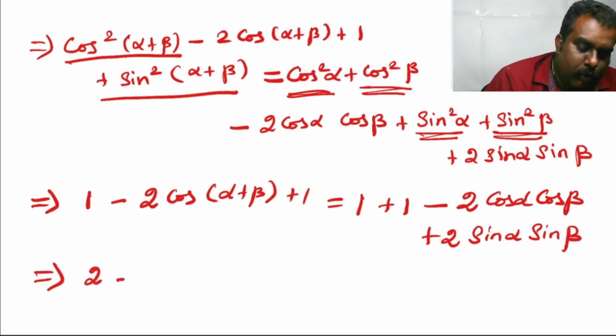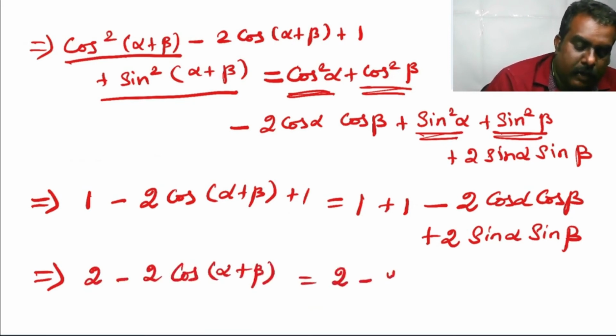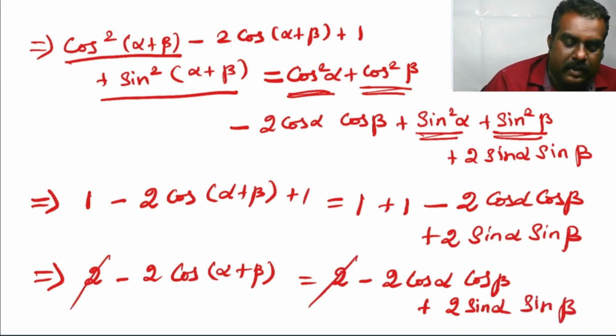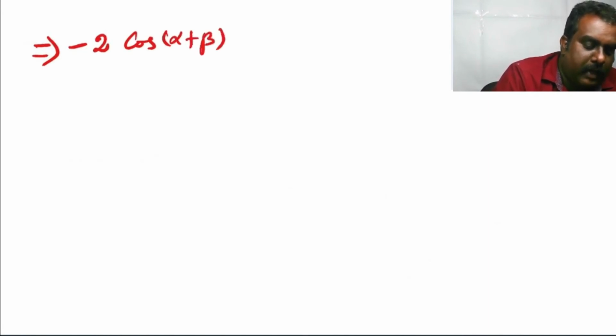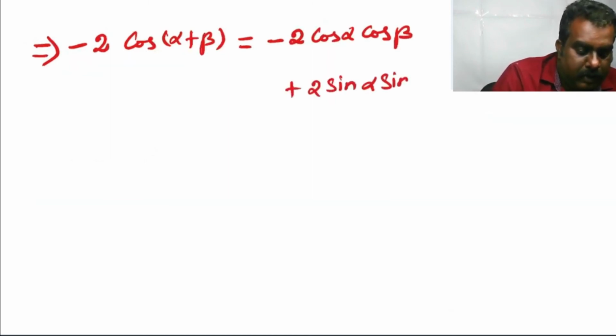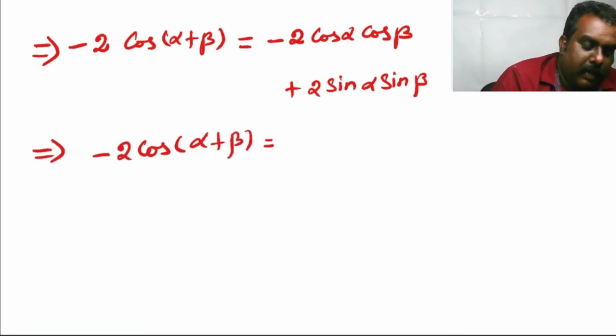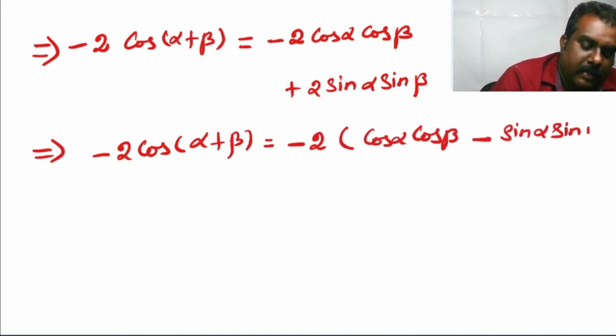From this we can get 2 minus 2 cos alpha plus beta is equal to 1 plus 1, 2, minus 2 cos alpha cos beta plus 2 sin alpha sin beta. 2 to cancel, which implies minus 2 cos of alpha plus beta is equal to minus 2 cos alpha cos beta plus 2 sin alpha sin beta, which implies minus 2 cos of alpha plus beta is equal to minus 2 of cos alpha cos beta minus sin alpha sin beta.